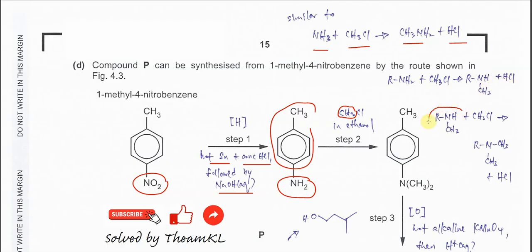Then this one will further react with the chloromethane again. Then these hydrogens will be substituted by another methyl, right? And of course it will form the byproduct HCl. So eventually it can form this nitrogen with 2 methyl groups. So the step 2 reagent needed is the chloromethane, and of course it must be in ethanol with heat.